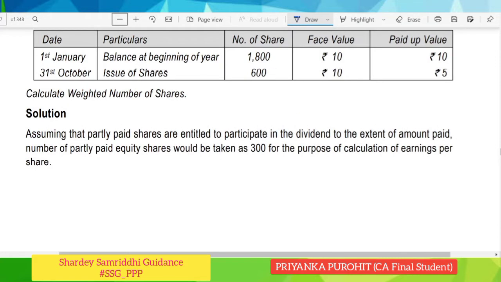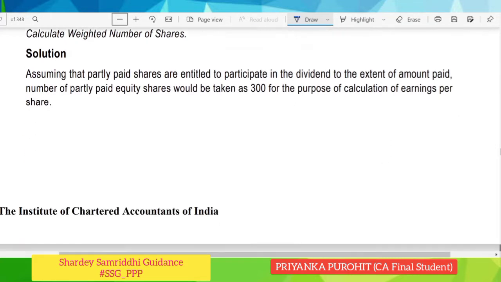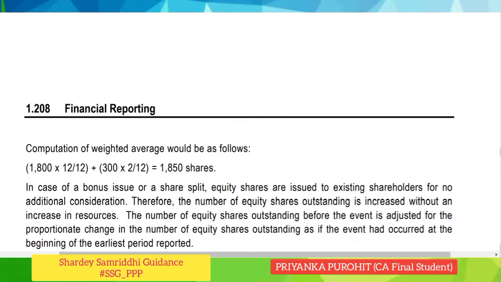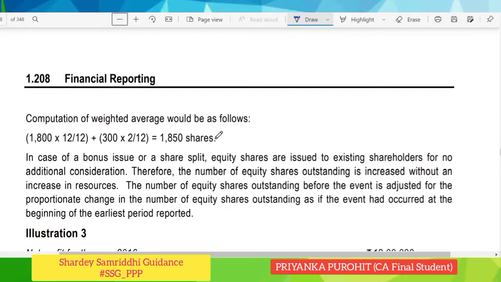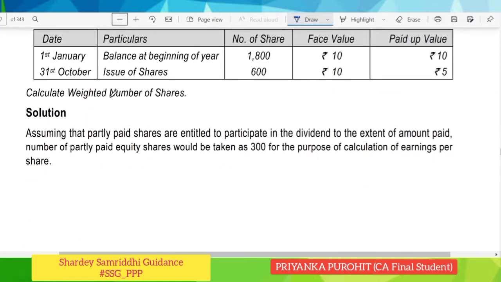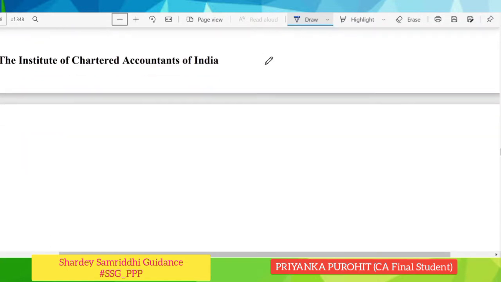1800, 600, 31st of October are the dates. So the date is 31st October, meaning only November and December, that is for 2 months 600 shares are included.